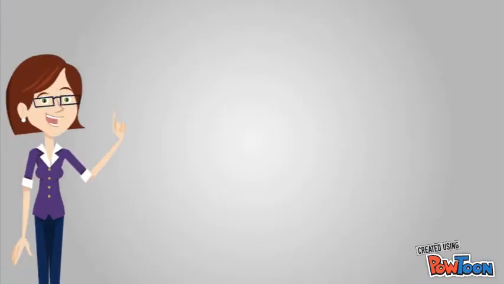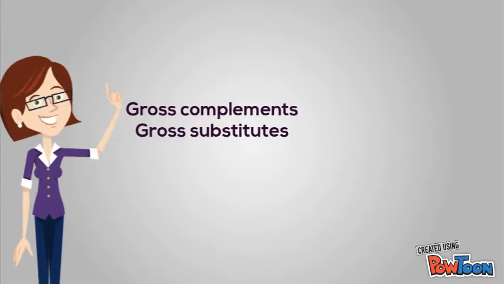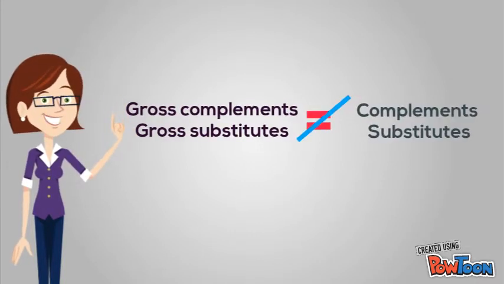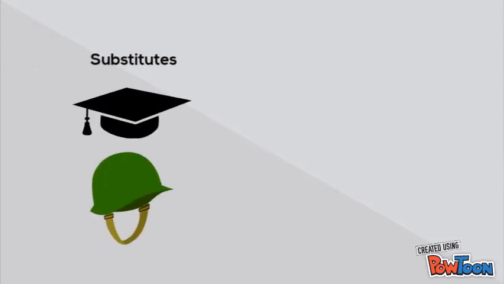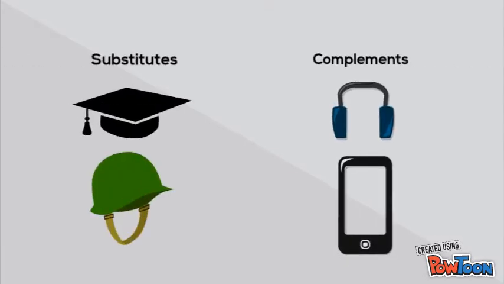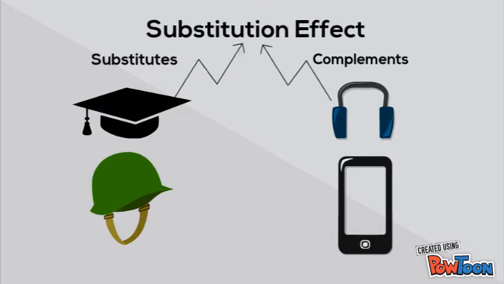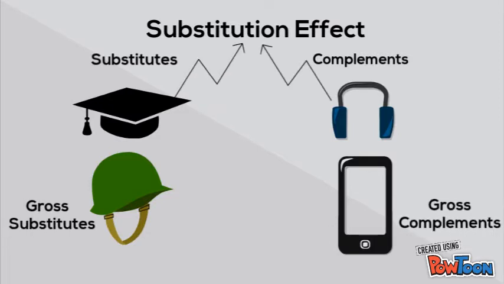We should keep in mind that gross complements and gross substitutes are not the same as complements and substitutes. In deciding whether factors are substitutes or complements, we look only at the substitution effect. But when we consider whether factors are gross substitutes or gross complements, we also look at the scale effect.